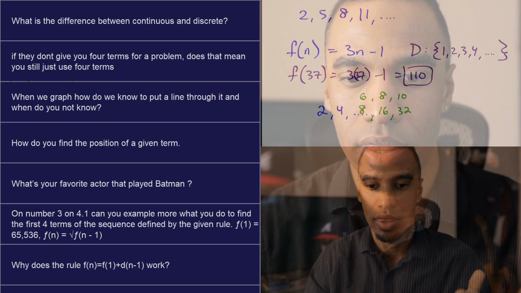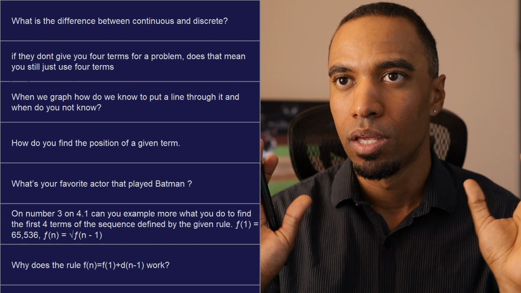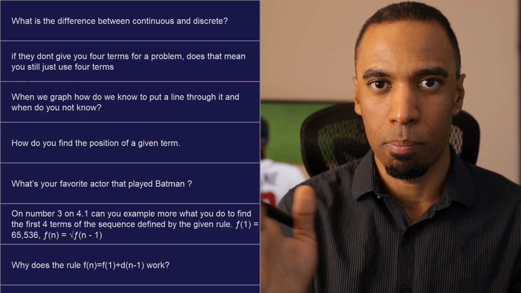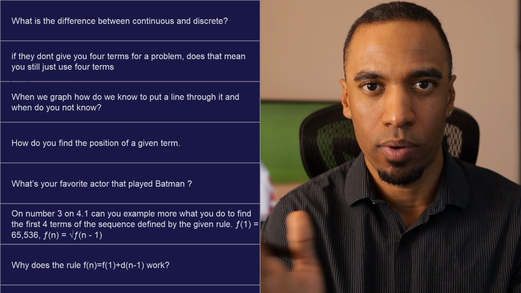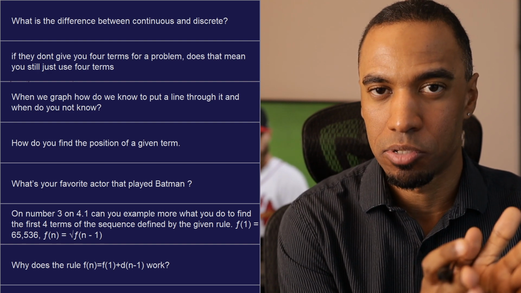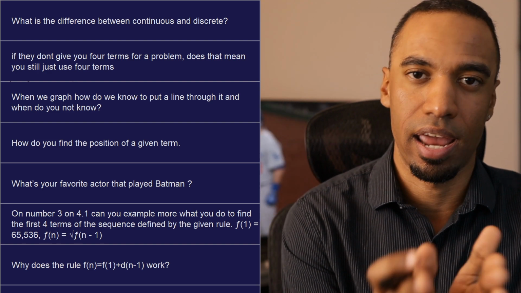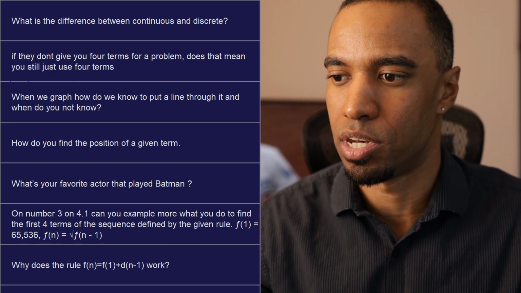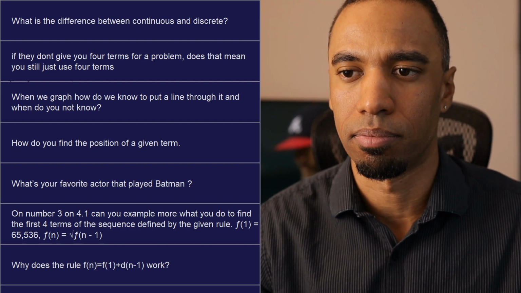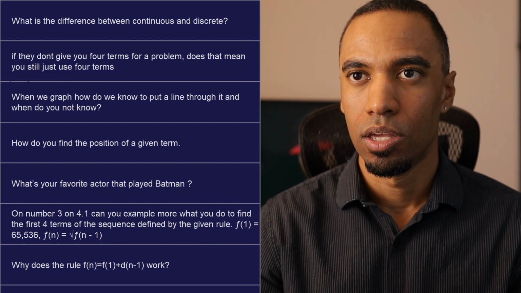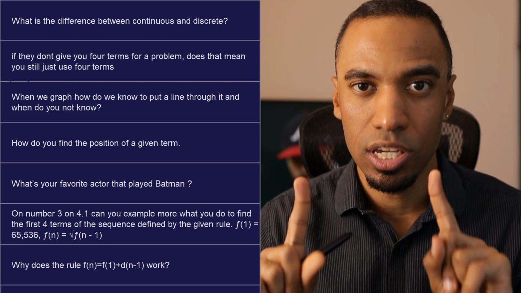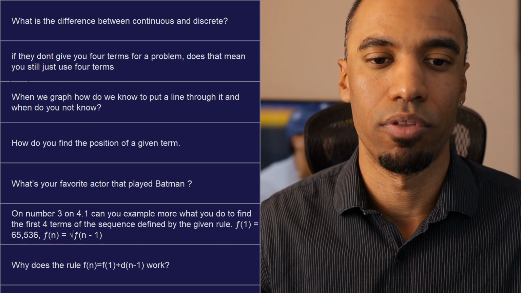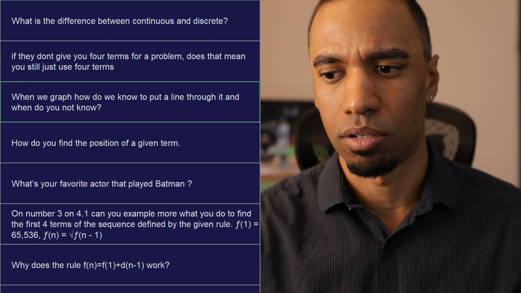The question of when do you know whether it's continuous, especially in a word problem, depends on the ebb and flow of, can we have an unlimited domain, an infinitesimal domain when it comes to the numbers? Can I have half of whatever I'm talking about? Can I sell half a ticket? No. Can I have half of an hour? Yeah, probably. So you're probably looking at continuous with time, but not continuous with number of items that you sell or buy or do something with. So you connect when it's continuous. You do not connect when it's discrete. All sequences are discrete, so you never connect when it's a sequence. All of those are that. Okay, I don't know if that answered that, but I'm saving time there.